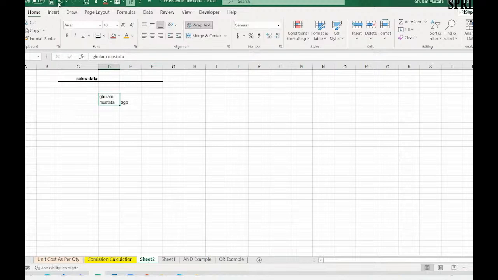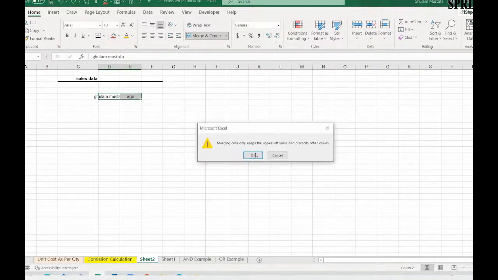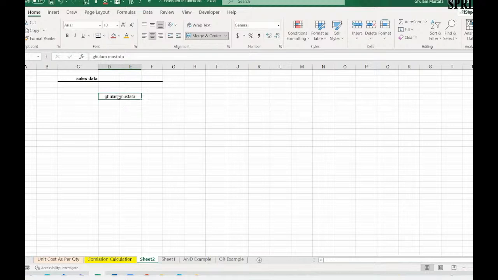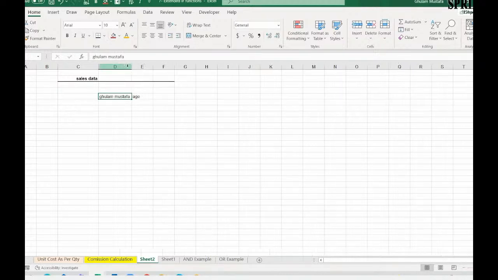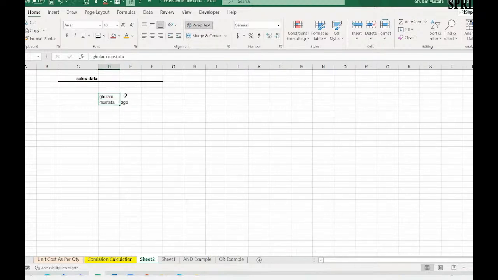The second option, let's undo this. The second option is that if I want to pick these two cells, I say Merge and Center. Automatically it will merge the two cells, then give my desired answer. But I never recommend merging two cells because it creates problems, let's say, when applying shortcuts. That's why I always recommend to my students, if you face these kinds of problems, one way is to just change the column width or just apply Wrap Text. Wrap Text will make your life easy as compared to Merge and Center.